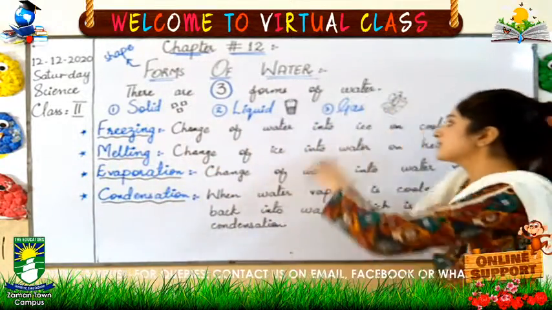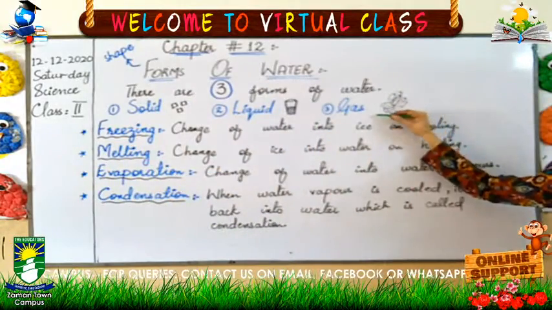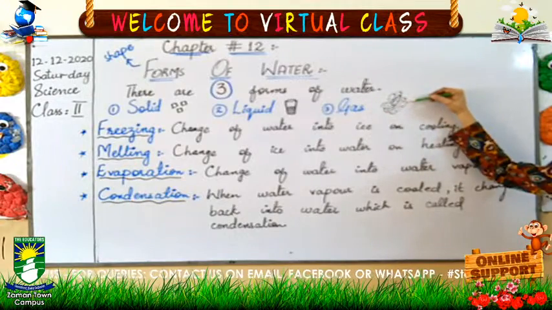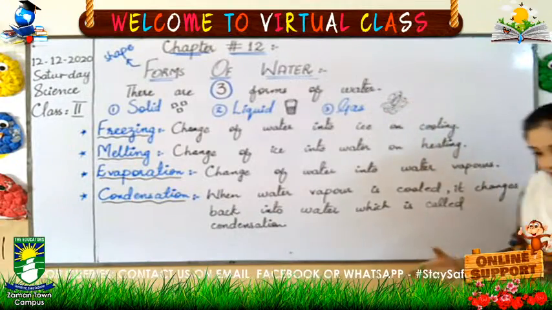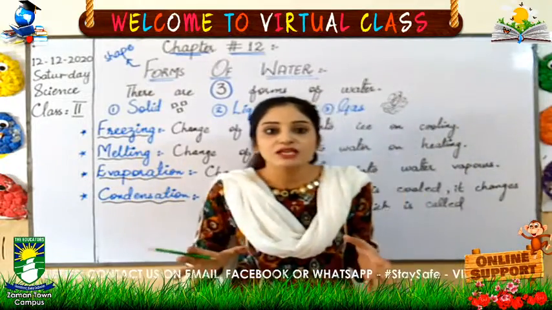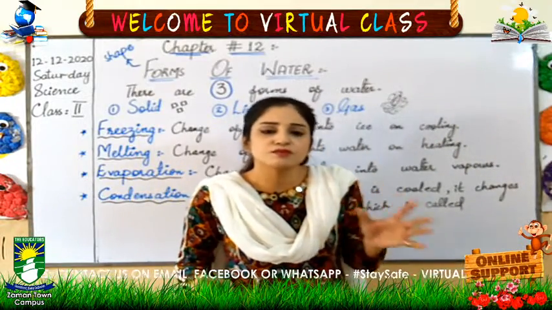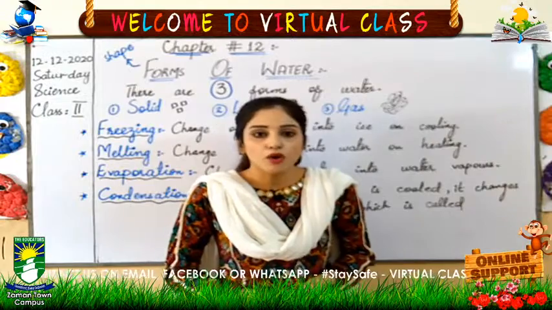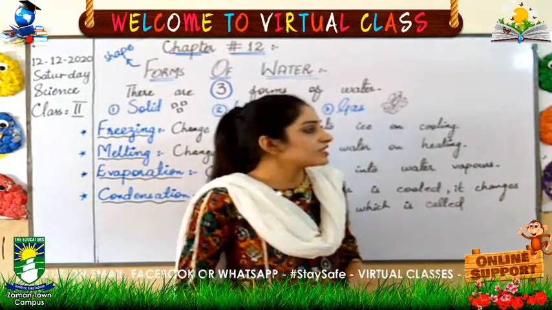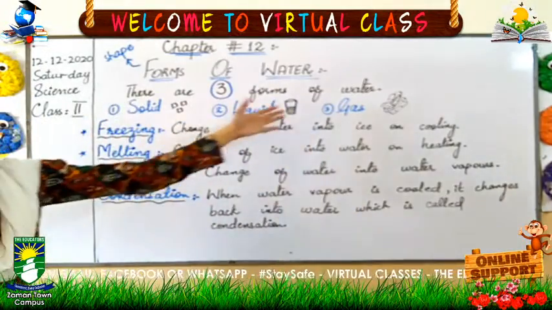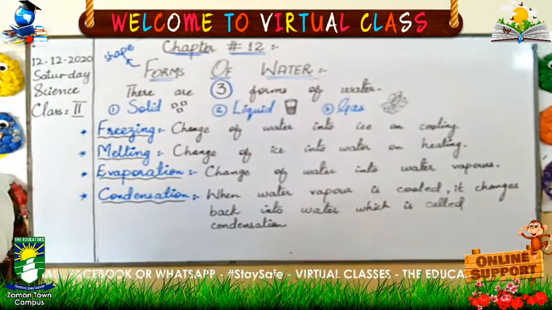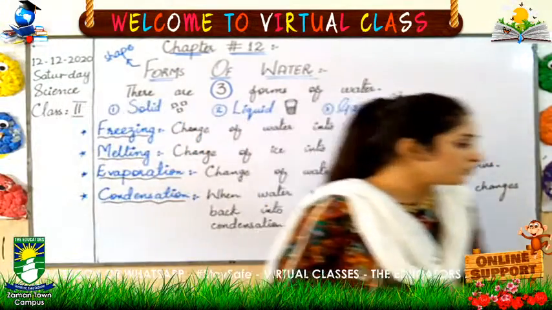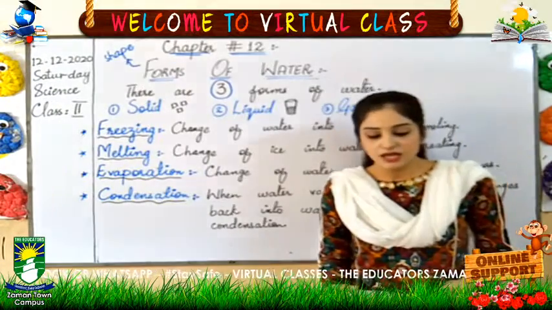Third one is gas. Gaseous form of water contains water vapors. When water is in the form of gas, it means water is in the form of very small particles which are called water vapors. Right? So, these are the three shapes or forms of water. Now let's read what they are saying in your book. Open page number 69 and look here.